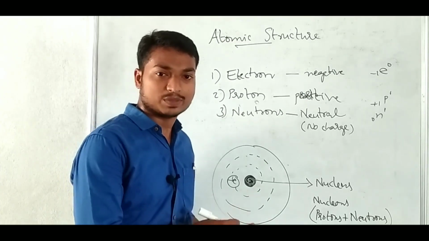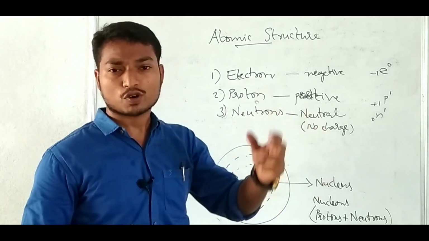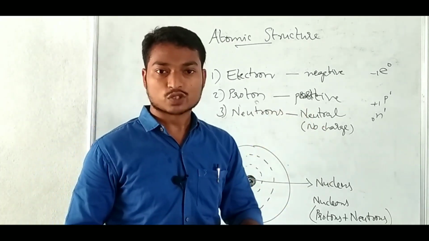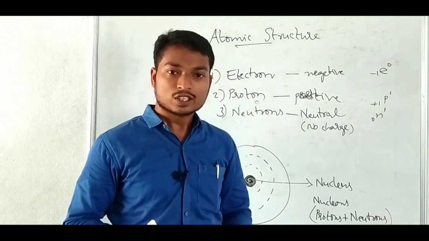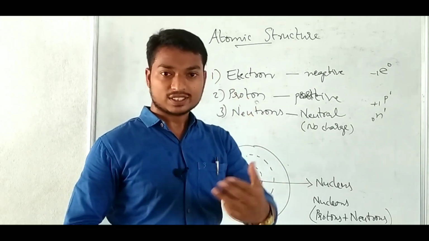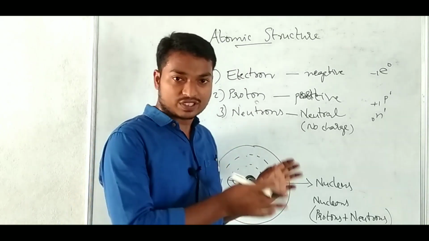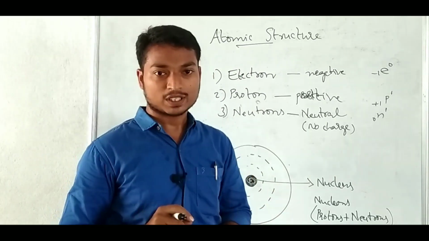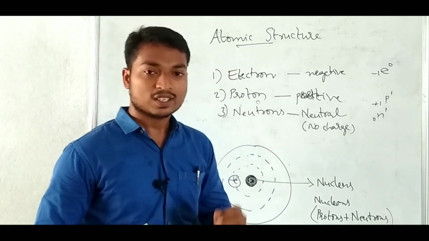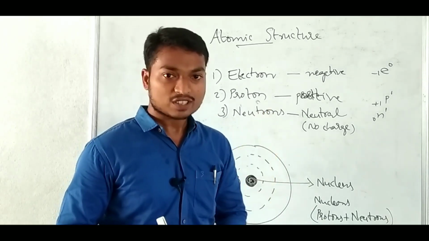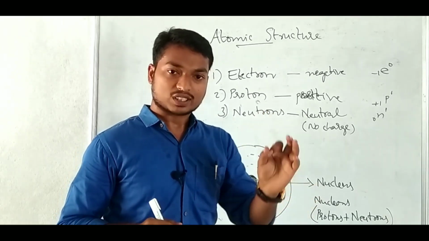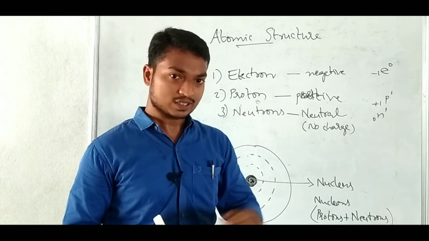To know about this information, there are many theories, models and experiments done by scientists. Those will be discussed in forthcoming classes. This is a brief introduction about the atom. Finally we can conclude that the atom is the smallest particle of matter, which cannot be further broken or subdivided.